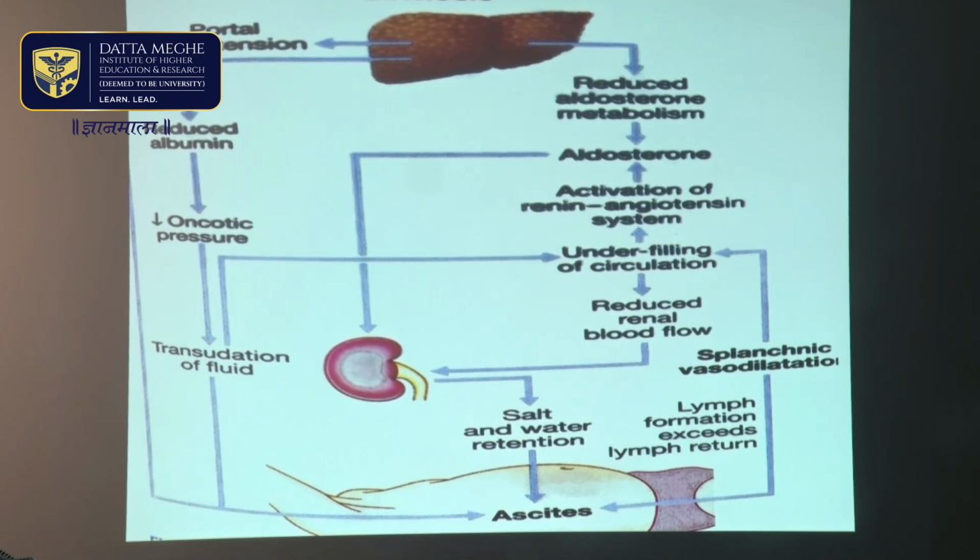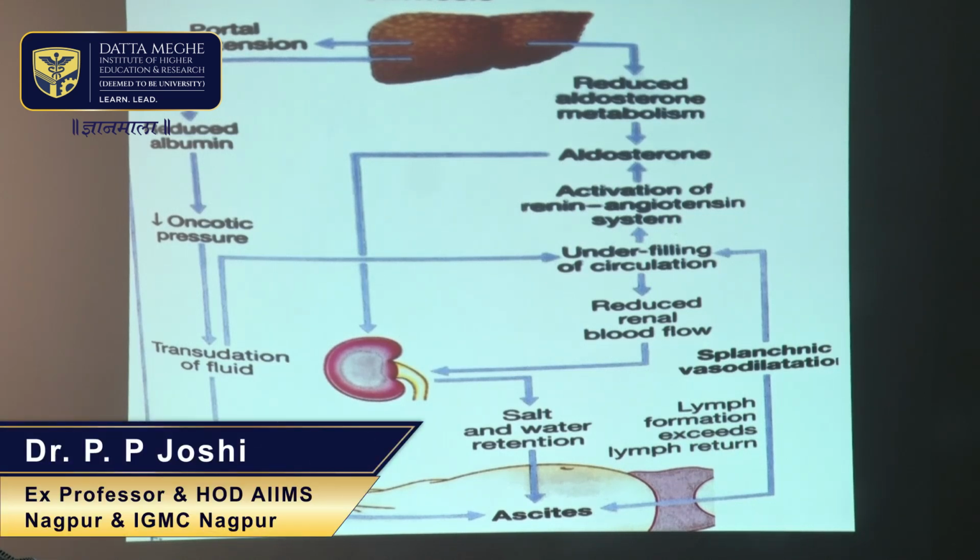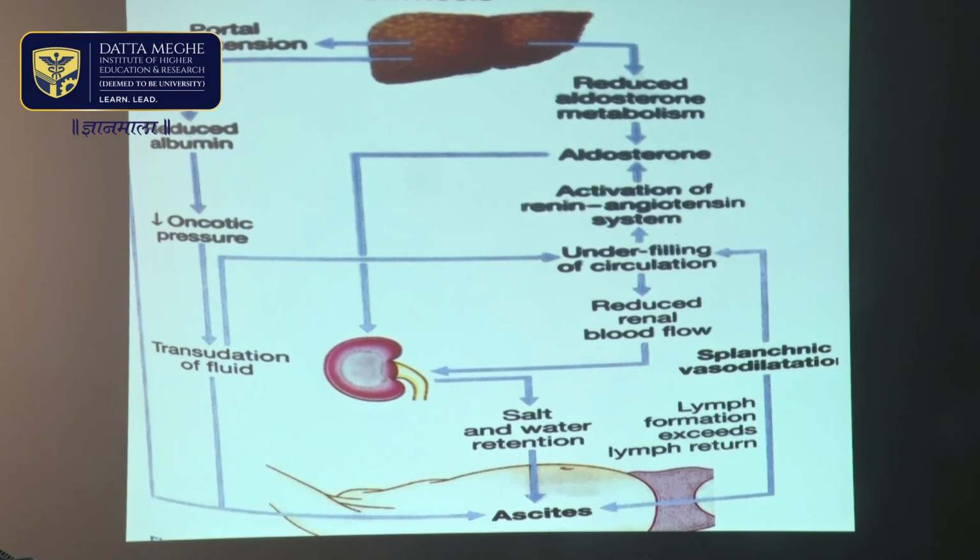So, when there is cirrhosis of liver, there is a decrease in serum albumin, and this leads to a decrease in osmotic pressure, and this allows fluid to exude out from the intravascular space into the extravascular space and cause edema. So, one of the most important causes of edema feet and ascites is hypoalbuminemia, which occurs because of cirrhosis of liver.